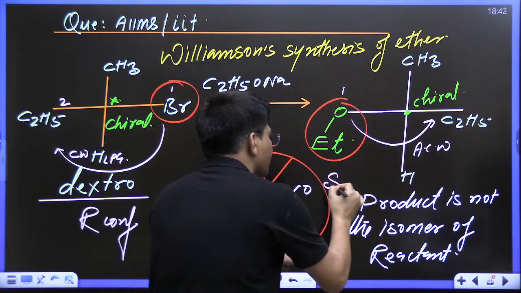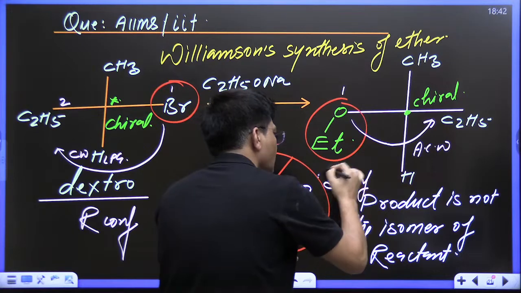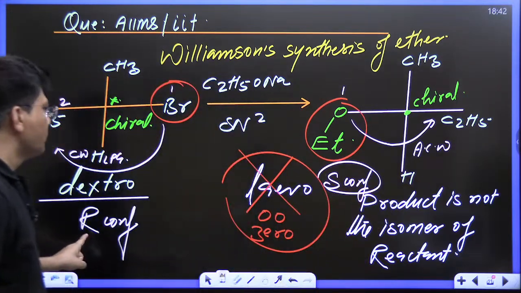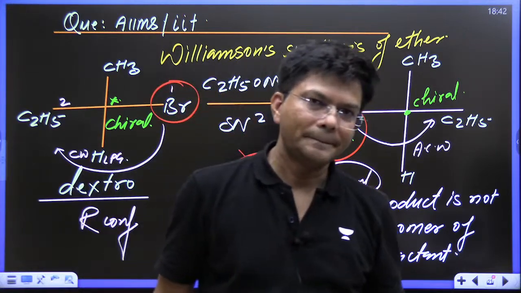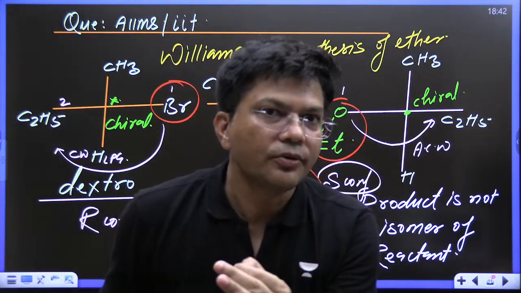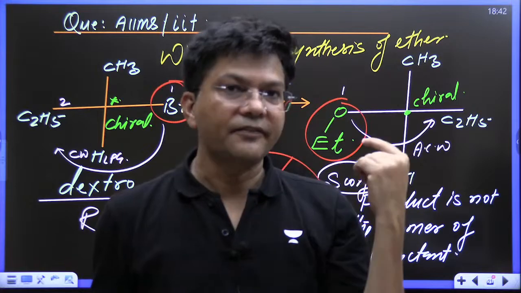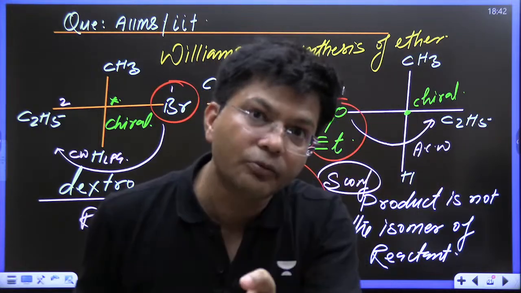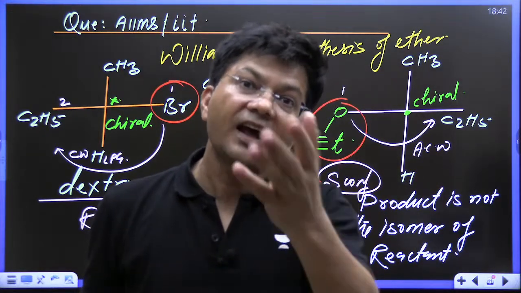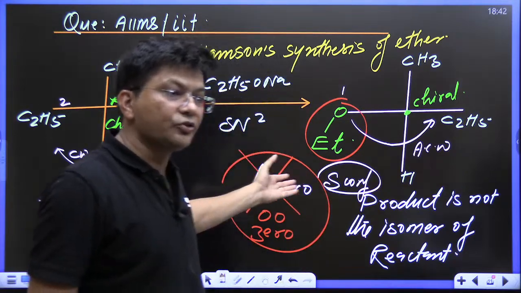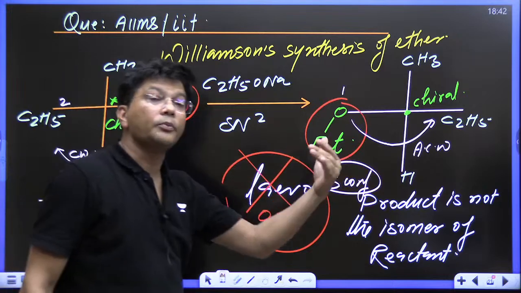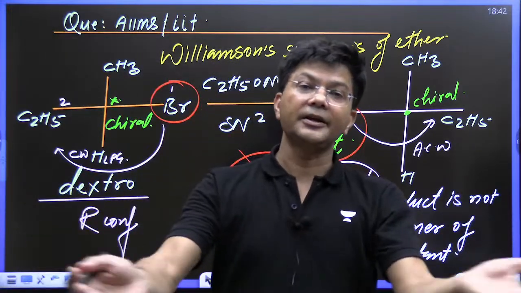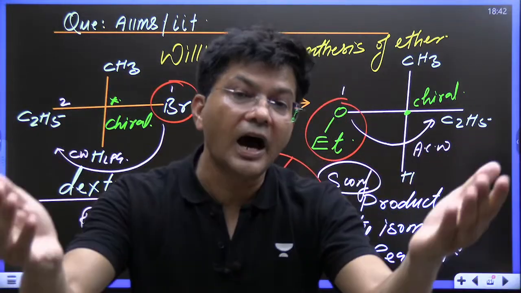This is S configuration. If R is dextro, then S will be levo if they are isomers. But these two are not isomers, so we cannot say the configuration of this compound, because the reactant and the product are not isomers.